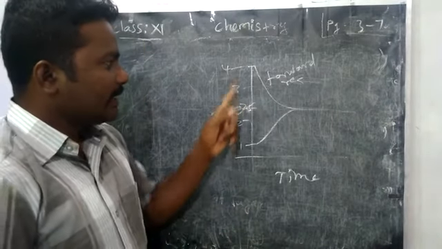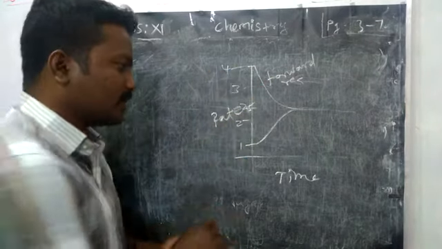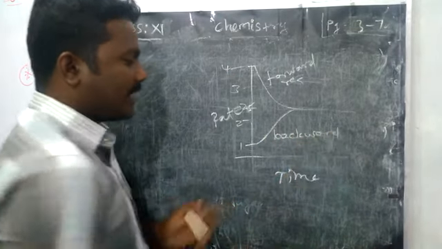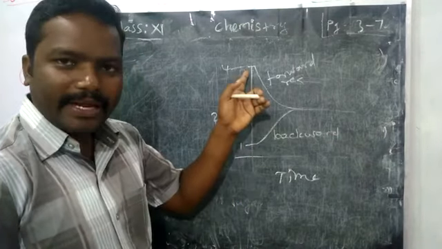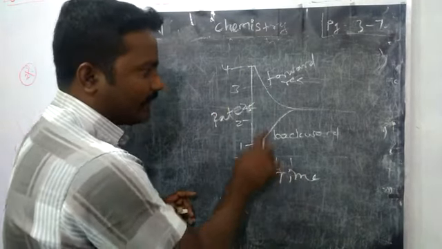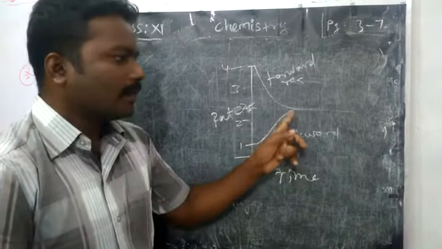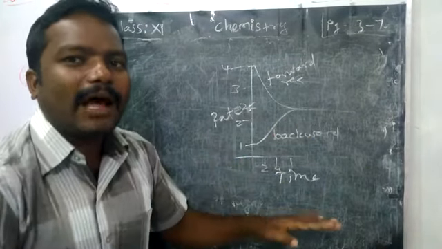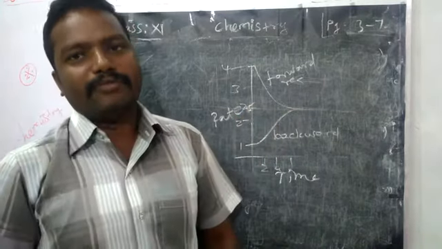Okay. See, in the beginning, forward reaction started with 4, but backward reaction rate started with 1. Which one has the highest value? Forward reaction. But later on, as the time increases, what happened? The rate of forward reaction decreased. At the same time, the rate of backward reaction increases. Both meet and stop at a certain same rate value, 2.5 like that.